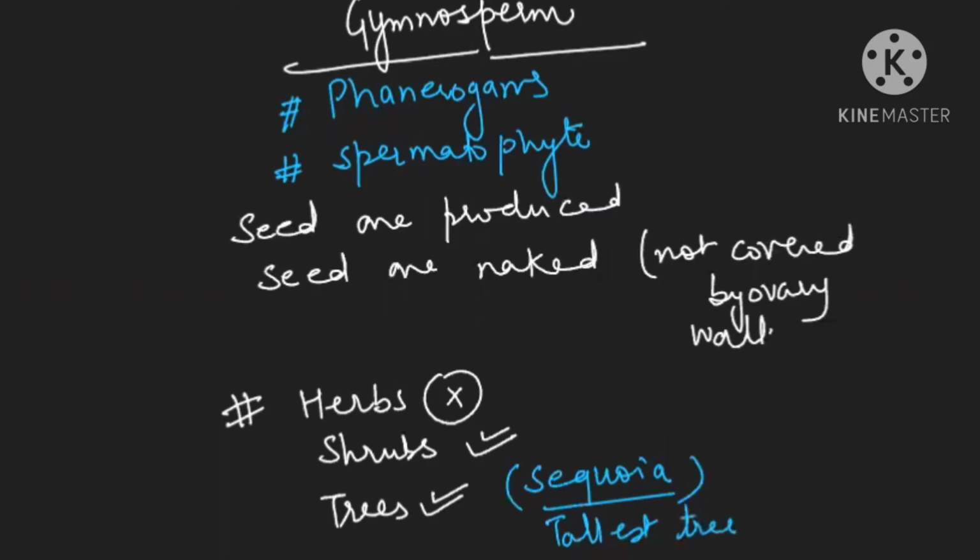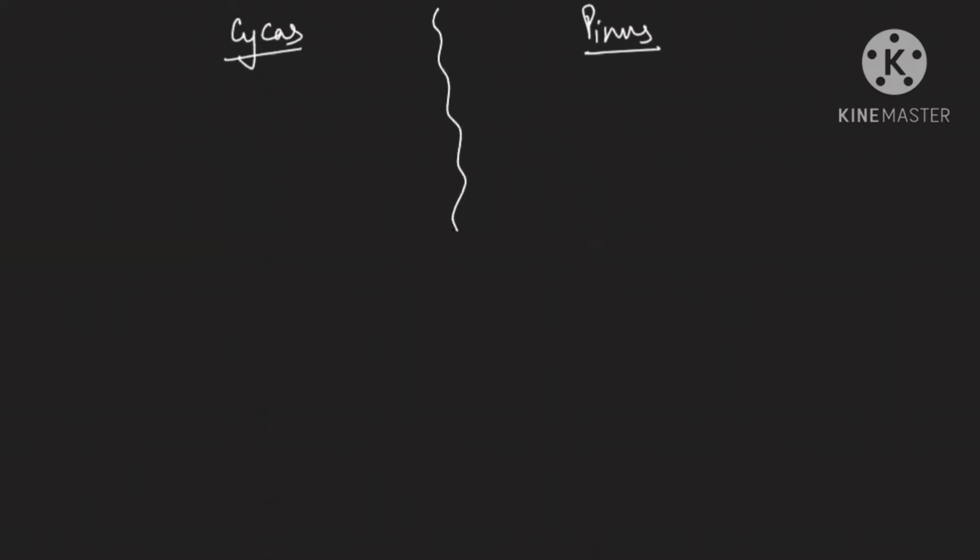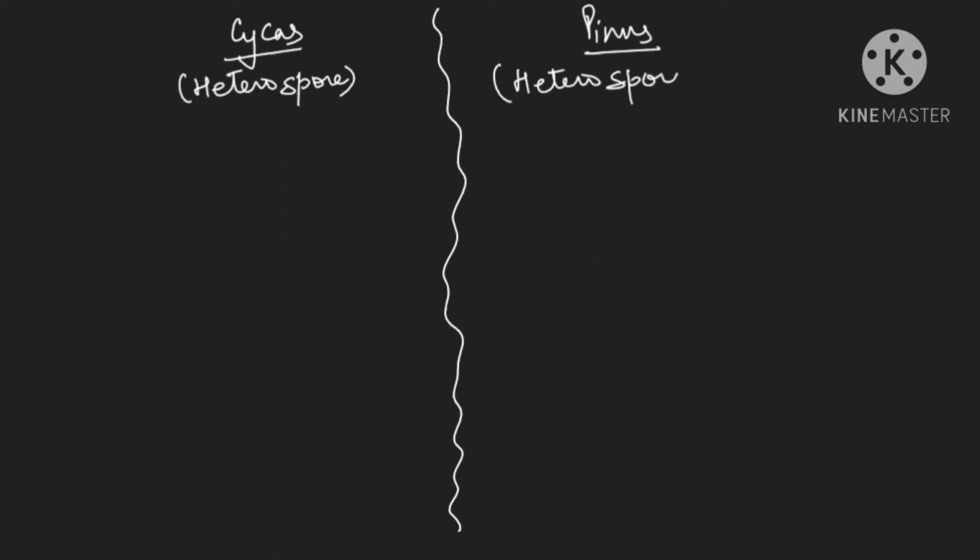Okay, now we have to study the general characteristics of the gymnosperms. To make you study those general characteristics, we will take a case study of Cycas and Pinus. Now see, we are taking a case study of Cycas and Pinus. And first of all, gymnosperms are heterosporous. Let me first write that they are heterosporous. You should know this term. Heterosporous, we have already studied, means they will produce two different types of spores.